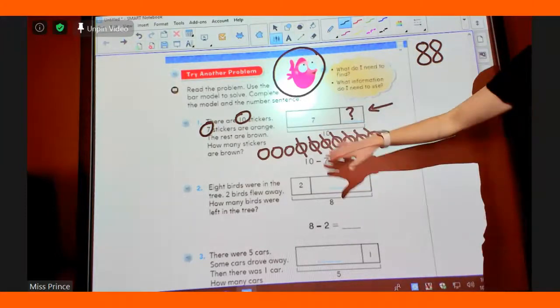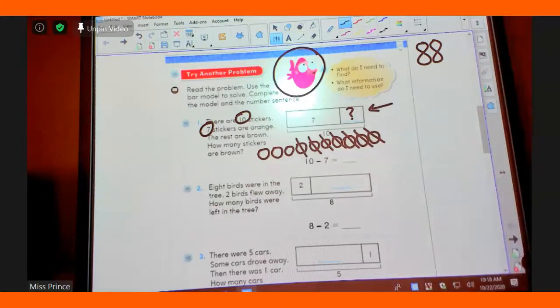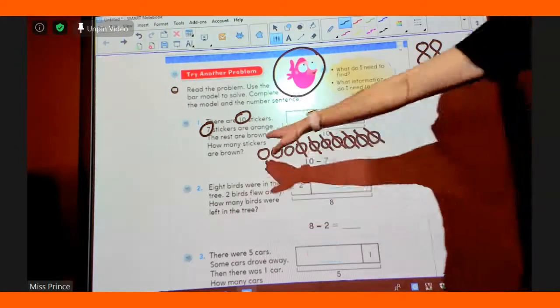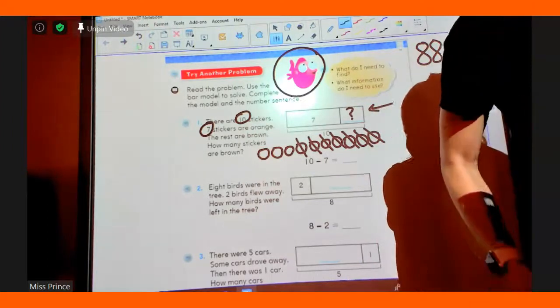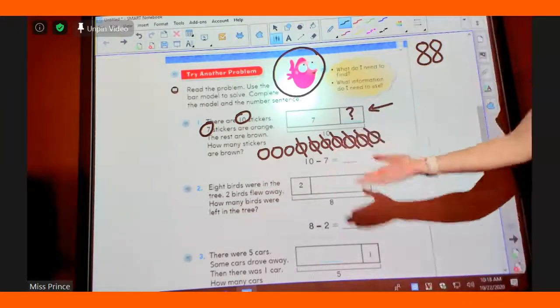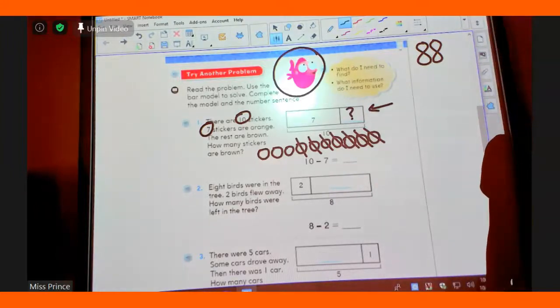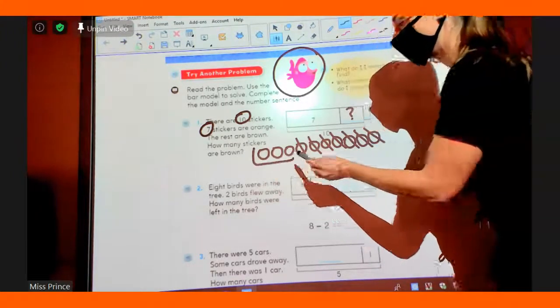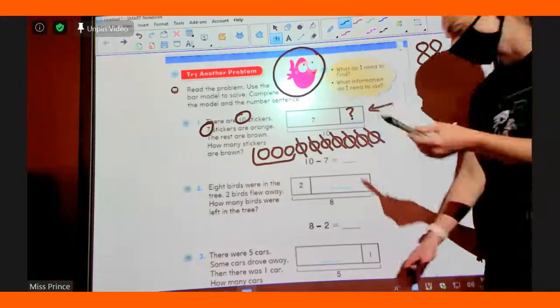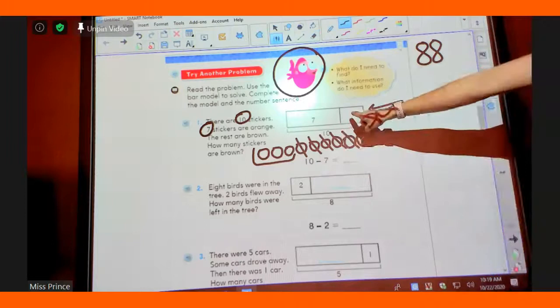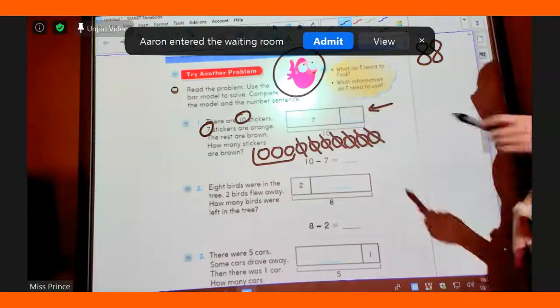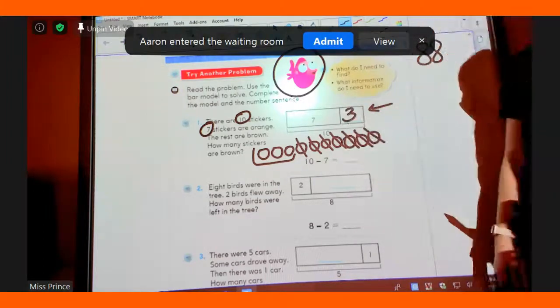So those 7 right there are orange. The rest, or the leftovers, are brown. So, boys and girls, my question for you is how many are brown? Our leftover. How much is brown? 3. So what is our mystery number, boys and girls? 3. So in this bar model right here, I want you to put a 3 because we know that number now.